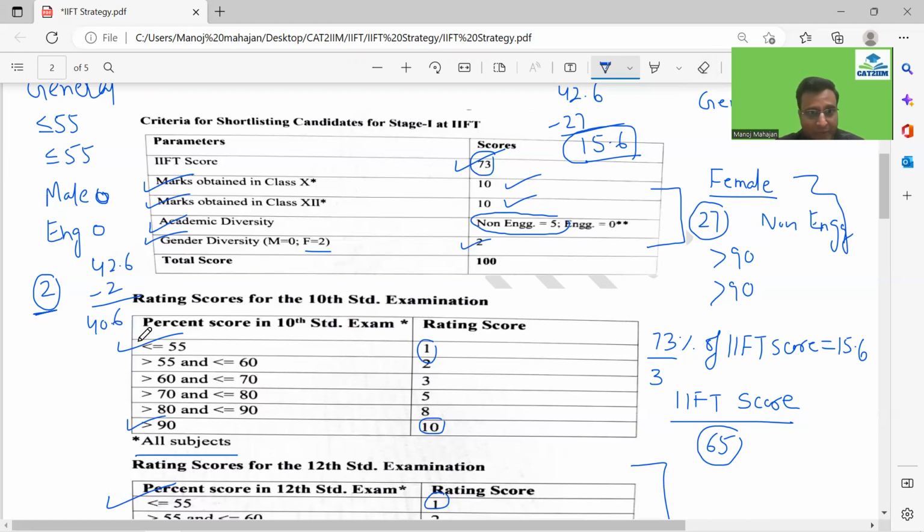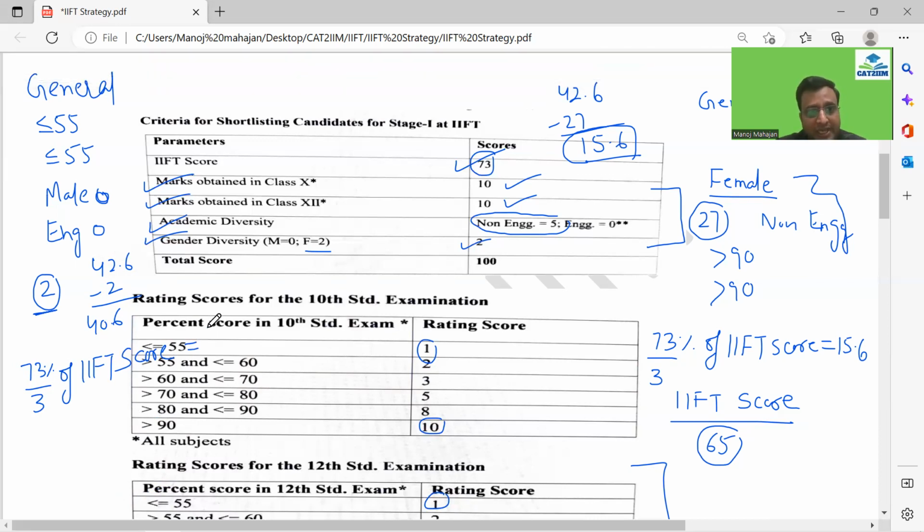Now again, the same thing you would be doing, guys. This time, let me put it over here so you know the difference between these two things. So 73% of your IIFT score should be equal to, guys, what? 40.6. So now you know the result formula also, and you can definitely calculate your required IIFT score as per last year. So I equate this to 40.6. I've already done this calculation, guys. The IIFT score required will come out to be, just an approximation, around 167. Look at the difference, guys. More than 100 difference.